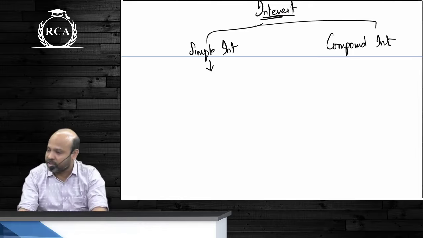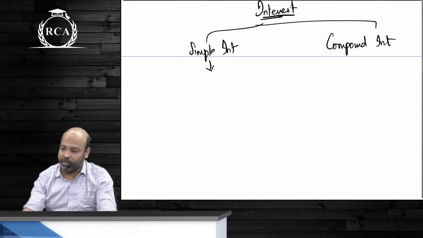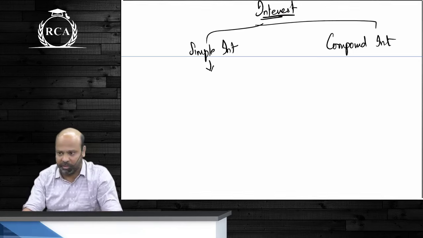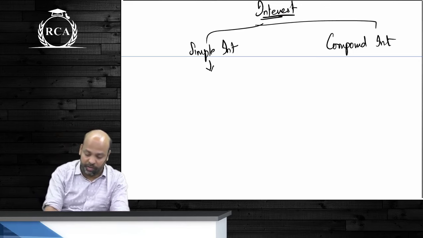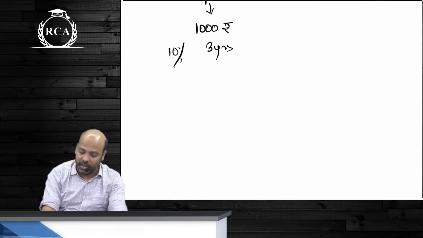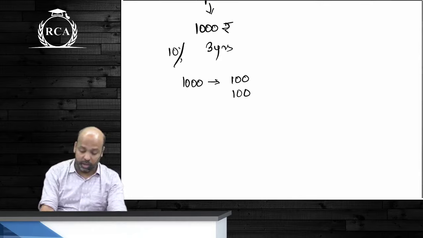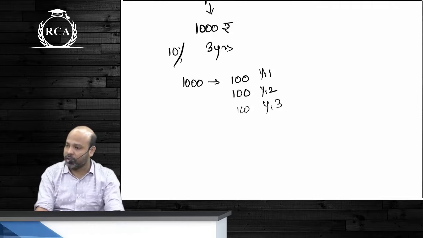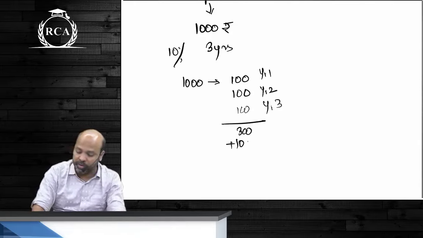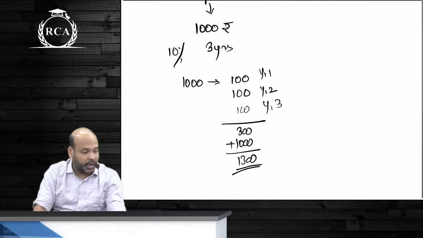Under compound interest, beta, the amount on which interest is calculated will keep changing every period. It can be on a quarterly basis, an annual basis, or a semi-annual basis. So in case you have deposited 1000 rupees at an interest rate of 10% for a period of 3 years, even if nothing is getting repaid, the interest will always be calculated on 1000. So for year 1 you will get 100, for year 2 you will get 100, for year 3 also you will get 100. The accumulated amount that you're going to get, guys, will be 300 plus the 1000 rupees that you have deposited, which will be 1300.